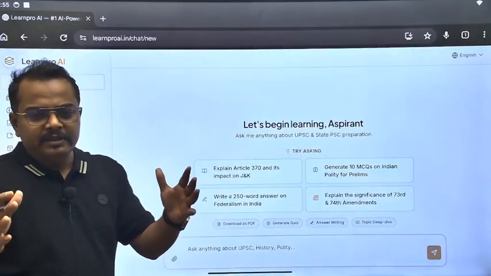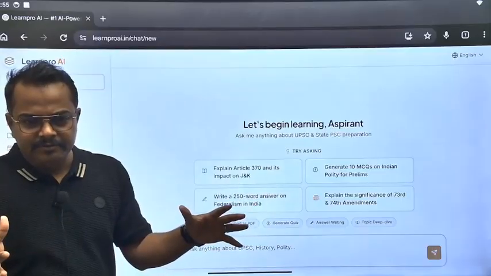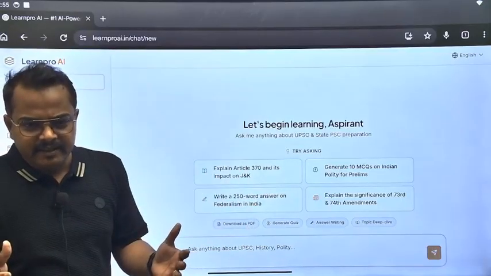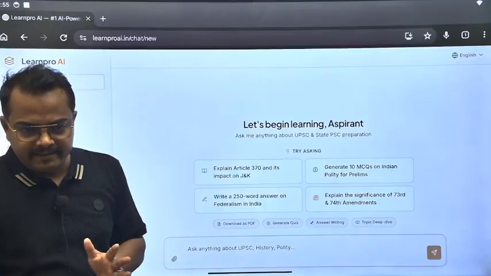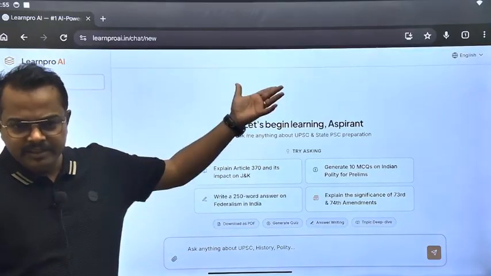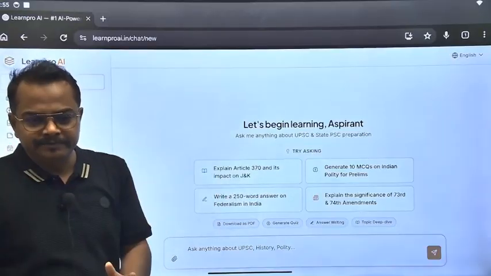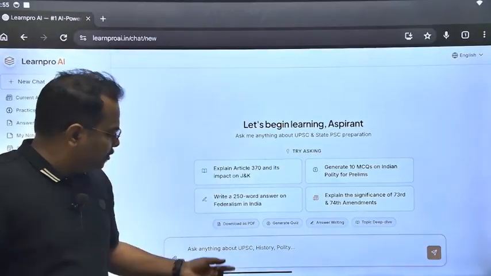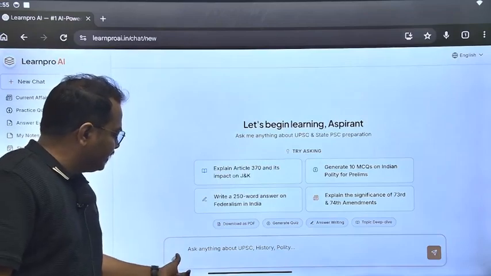Suppose we took an entire lecture on climate change, and I gave you the class slides which I am using in the class. You simply attach the slides here. There is an attach function.